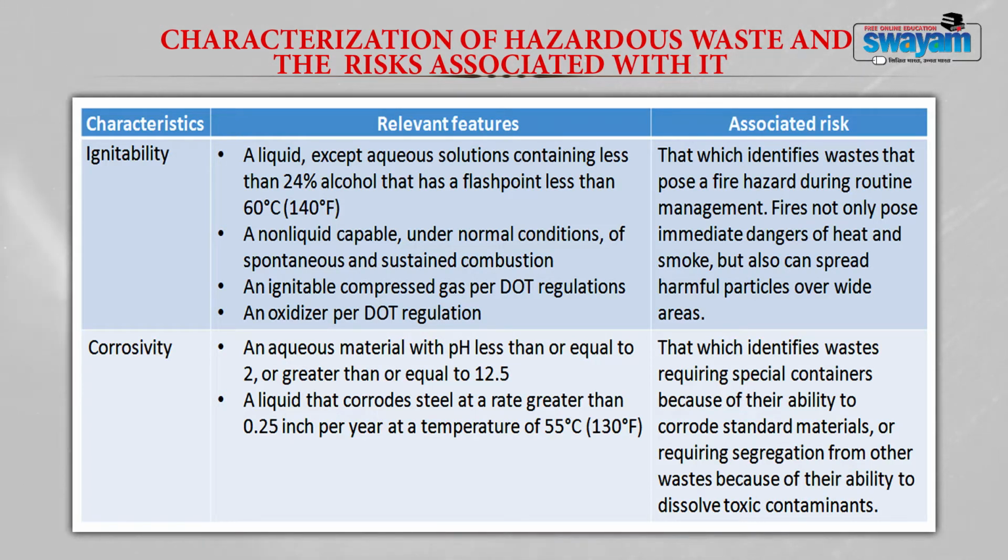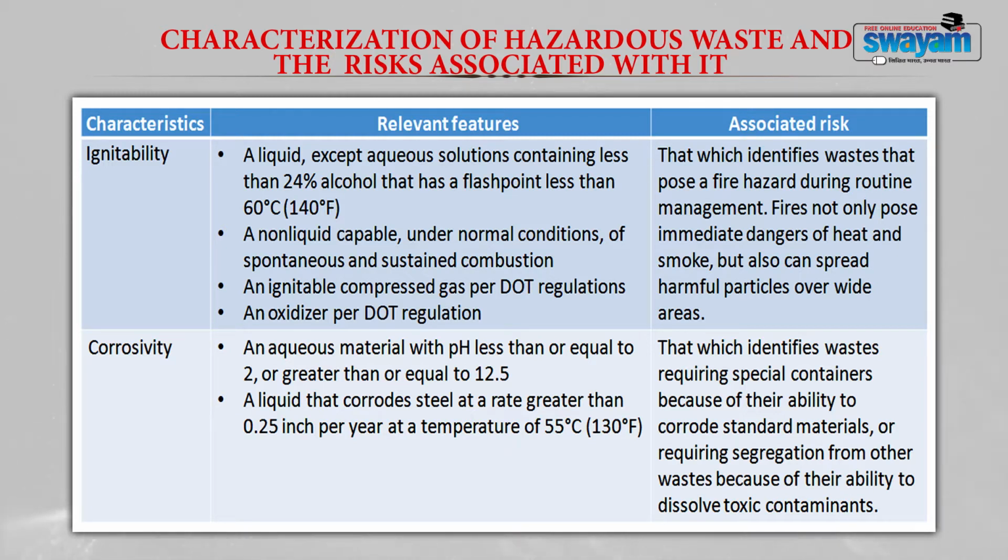Second, any non-liquid capable under normal conditions of spontaneous and sustained combustion. Third, an ignitable compressed gas per DOT regulations. Fourth, an oxidizer per DOT regulations.